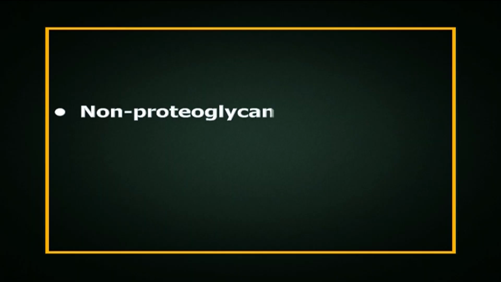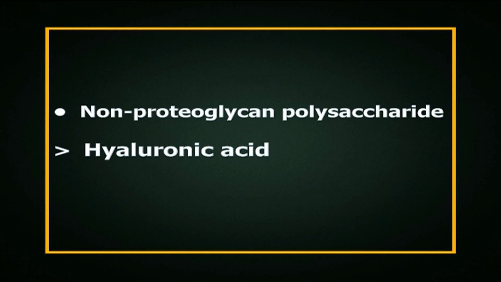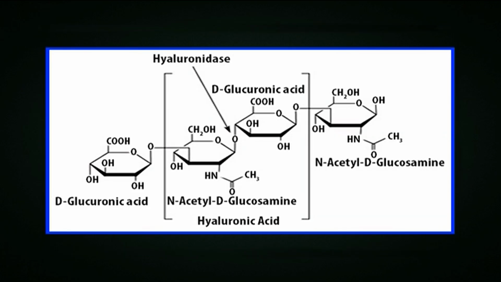Now the next part, that is non-proteoglycan polysaccharides. Number one, hyaluronic acid. Hyaluronic acid is a polysaccharide consisting of alternating residues of D-glucuronic acid and N-acetylglucosamine, and unlike other GAGs, is not found as a proteoglycan. Hyaluronic acid in the extracellular space confers upon tissues the ability to resist compression by providing a counteracting turgor, that is swelling, pressure by absorbing significant amounts of water.